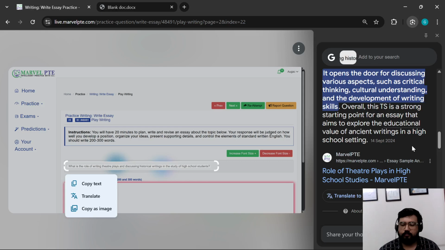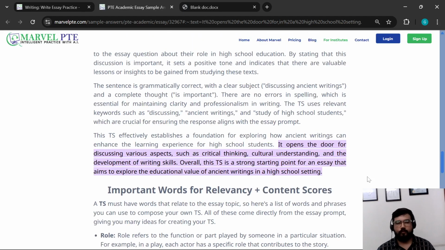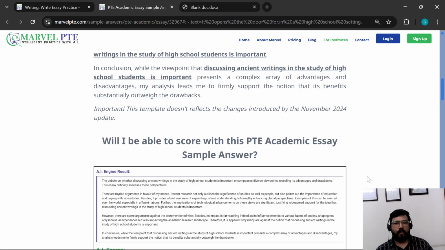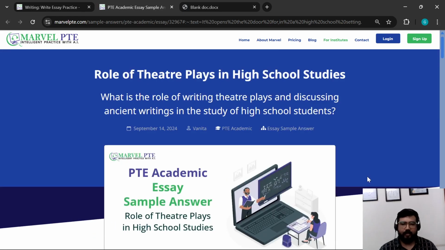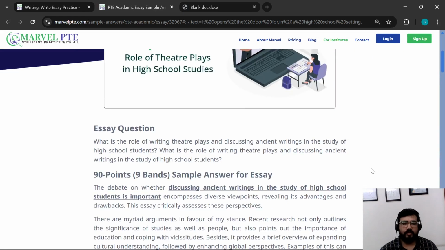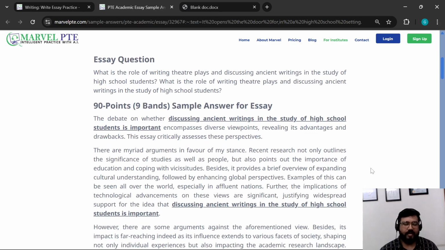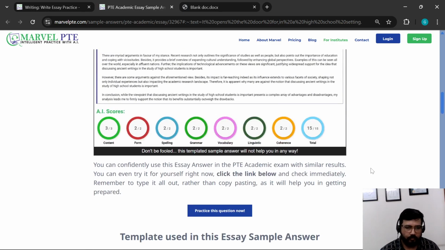You can see the MarvelPTE link for this topic. We have clicked the link, and here we have a sample answer related to this topic, but this is an older sample answer that uses an older template and an older TS.